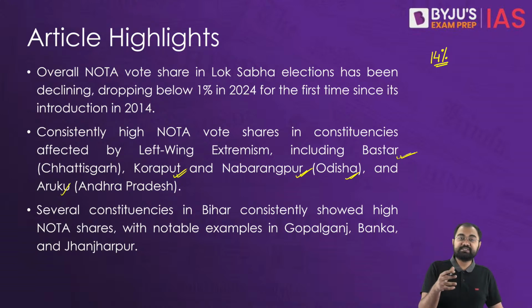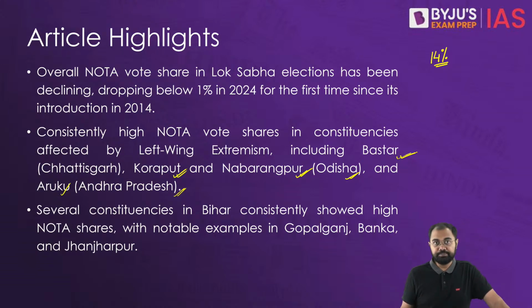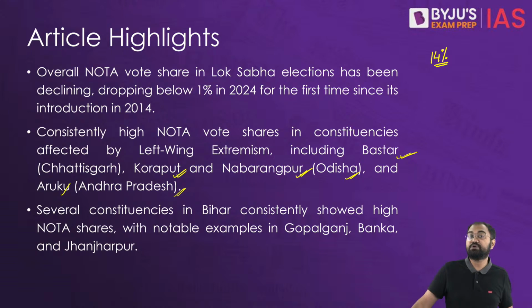So for example, when we take the specific case of Araku in Andhra Pradesh, here we saw significant use of NOTA in the 2019 and 2024 elections. In many of these areas, there have been higher percentages of NOTA vote shares.